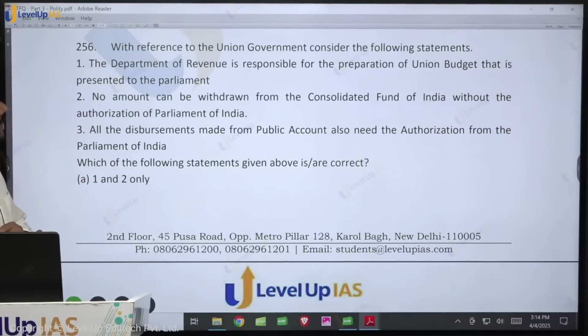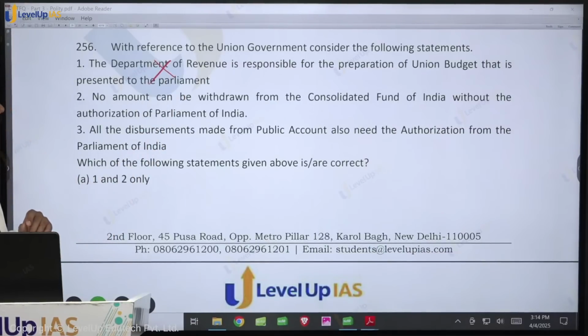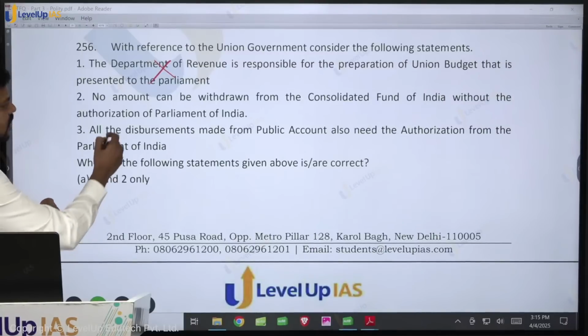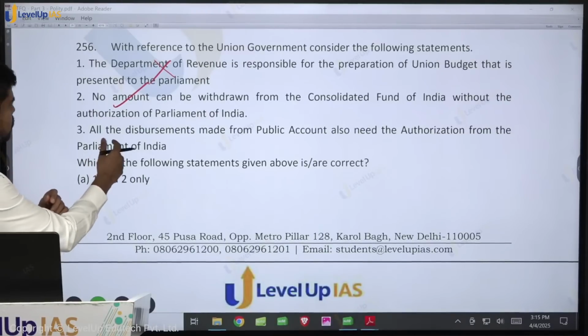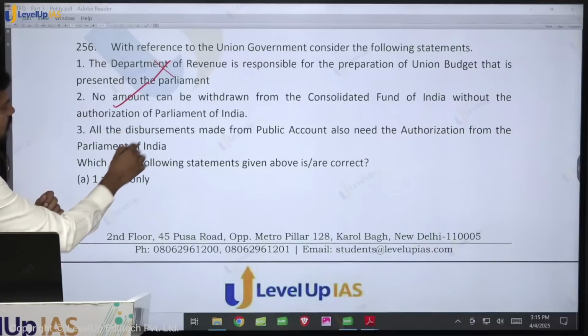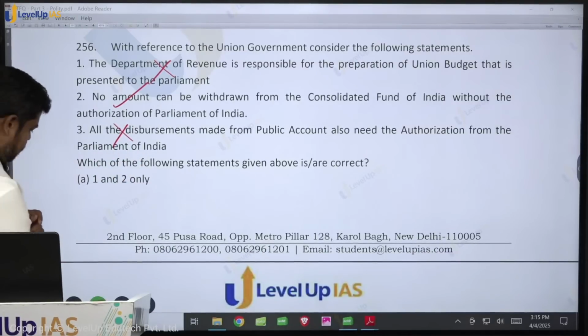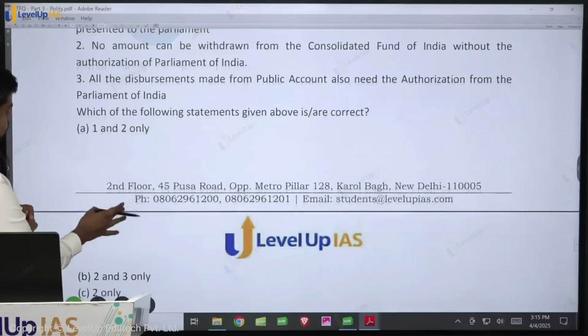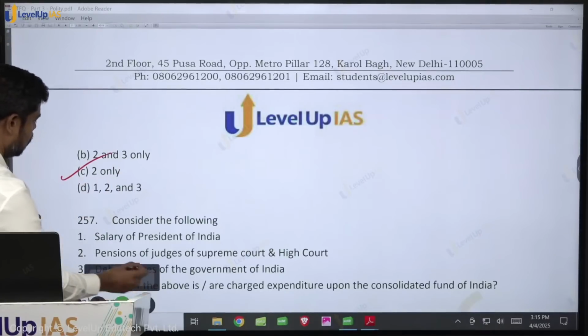With reference to the union government, consider the following statements. Statement 1, the Department of Revenue is responsible for the preparation of budget. Is it Department of Revenue? No, Department of Economic Affairs. No amount of money can be withdrawn from the consolidated fund except the authorization of the parliament. So this is true. I think this question is repeated. Okay, so previous year question has got repeated. All the disbursement made from the public accounts also require the authorization of the parliament. No. So what is the answer? Okay, come to the next question.